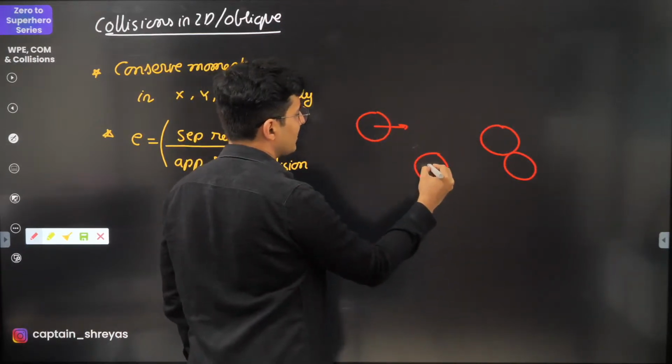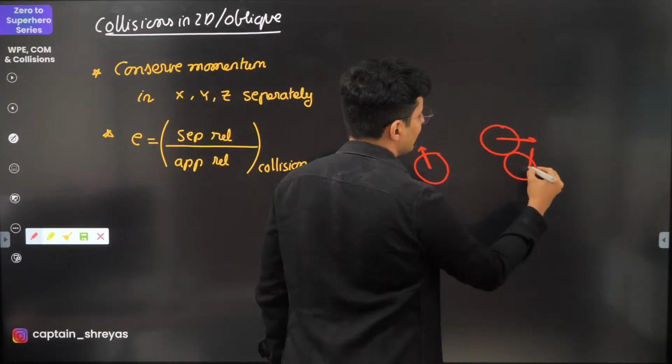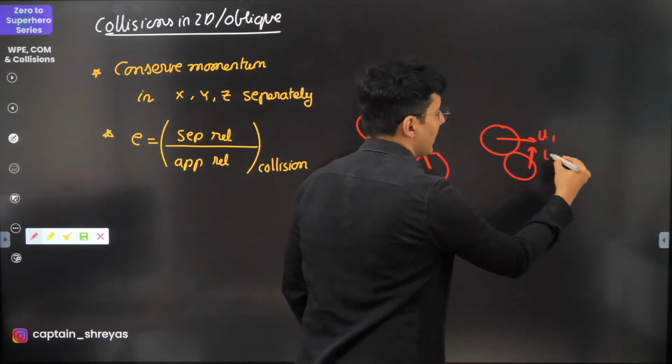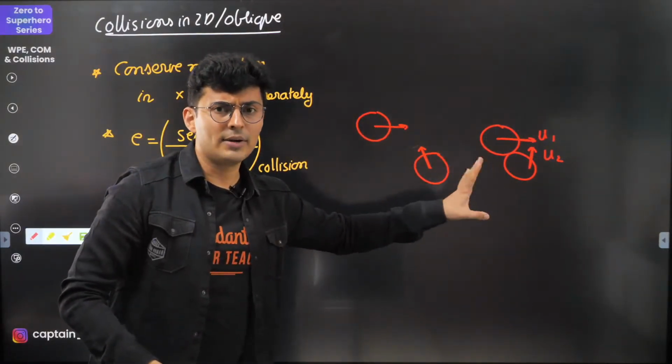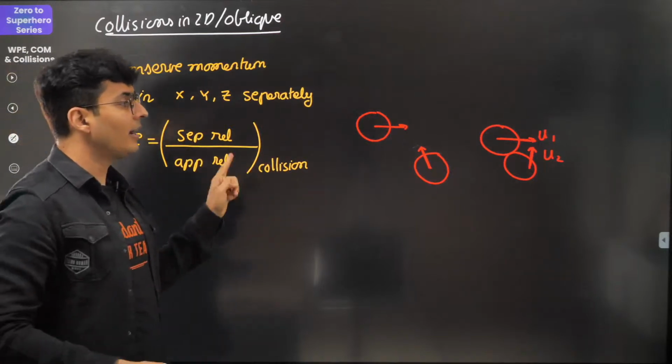This mass was going like this, this mass was going like this. So this velocity was here, this guy's velocity was here. These are two different velocities, u1 and u2. When you take relative speeds, do not just subtract or add u1 and u2. No. Always check along what line they are colliding.